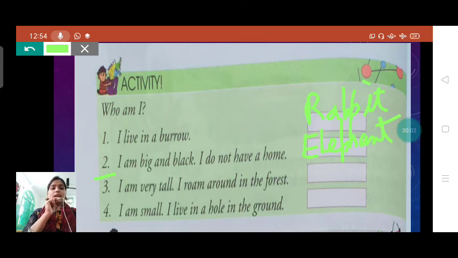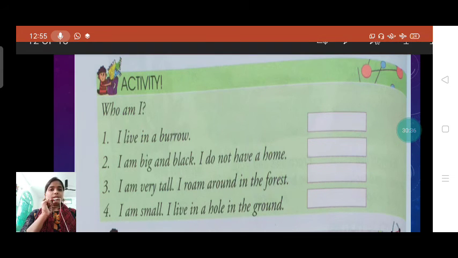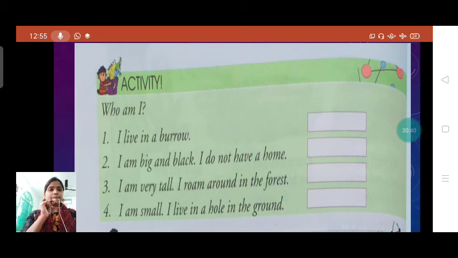Elephant. I am very tall. I roam around the forest. Very tall means who has a tall neck? Yes, it's giraffe. We will write here giraffe. I am small. I live in a hole in the ground. We will write here rat. Rat is small and it lives in a hole. So in this way we have done this activity also, students.